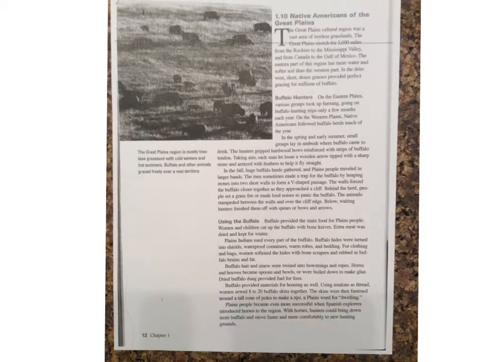The Great Plains cultural region was a vast area of treeless grasslands. The Great Plains stretched for 2,000 miles from the Rockies to the Mississippi Valley and from Canada to the Gulf of Mexico. The eastern part of this region had more water and softer soil than the western part. In the drier west, short, dense grasses provided perfect grazing for millions of buffalo hunters.